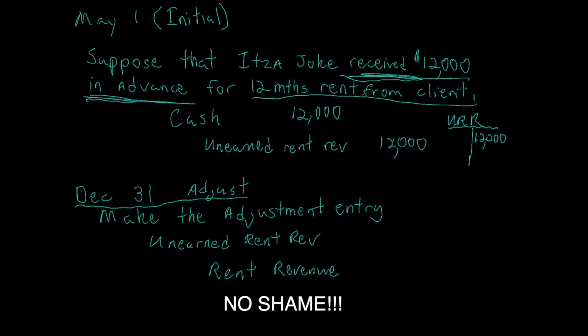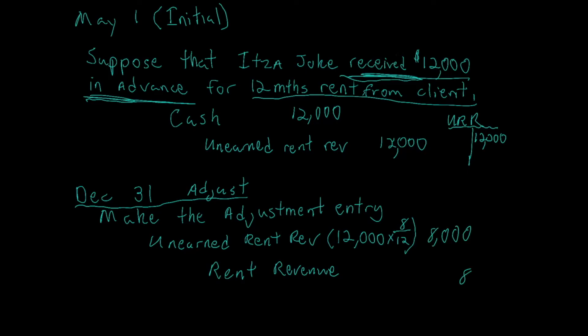So if we count the months on our hand, that gives us 8 months of rent revenue we've provided a service for. To properly calculate how much revenue we've provided, we're going to take the total amount that was given in advance, which was $12,000. We're going to multiply it times the months that have passed, which is 8 that we've earned revenue. And we're going to divide that by the total amount of months of cash that was given in advance. And as you can see, gang, that has provided us with $8,000 of rent revenue that we've earned.